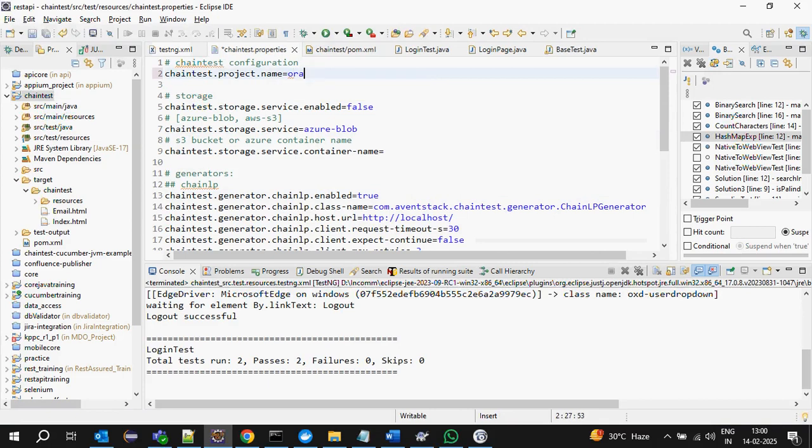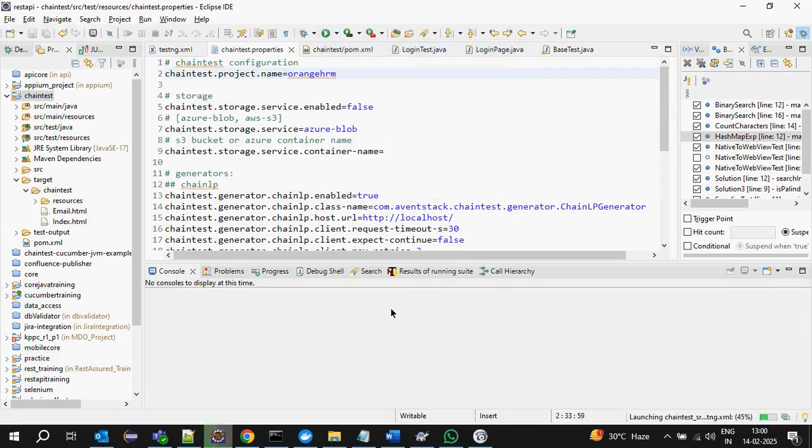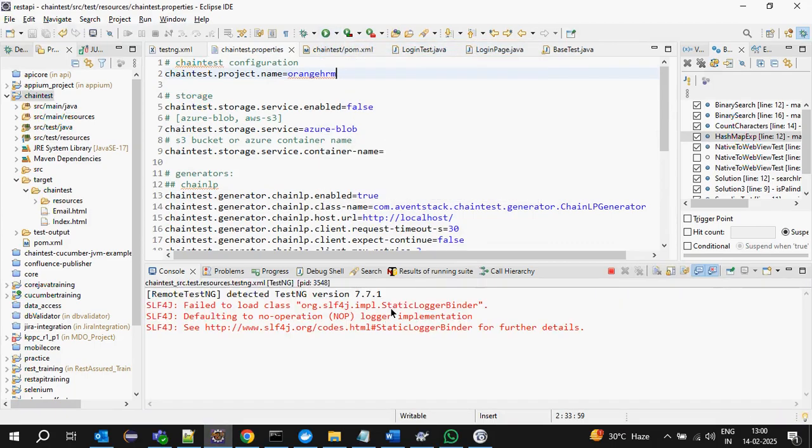Suppose I change this project name and execute it again. Then on the single board, if a delivery manager wants to show all projects and how the reports were generated, it's very easy for them. It is a very good feature here.